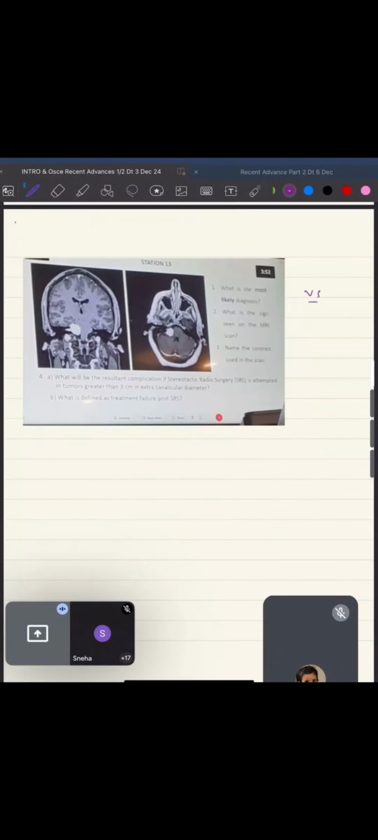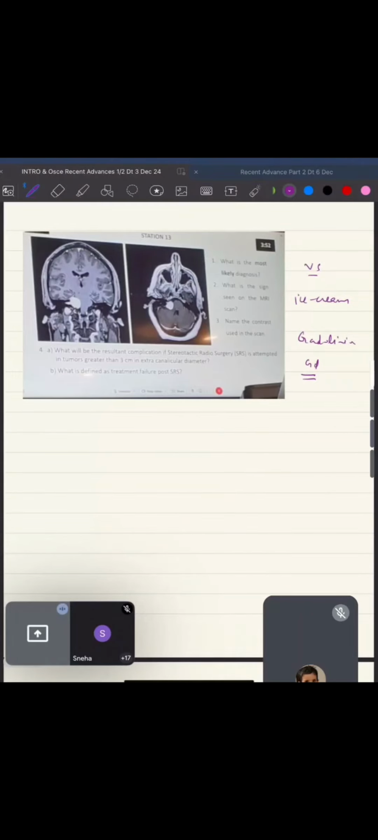Okay, what is the sign which is seen on your MRI? This is called as ice cream cone sign. What is the contrast used? This is gadolinium. Stop using the habit of GD. ठीक है, पूरा नाम लिखना है. Okay, now what will be the resultant complication if SRS is attempted in tumors greater than 3 centimeters? तो पहली चीज है कि SRS के बारे में you have to read.